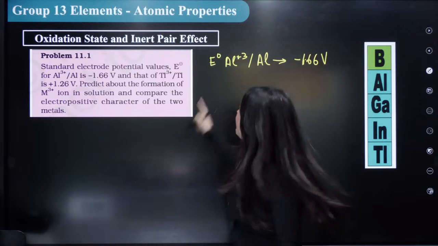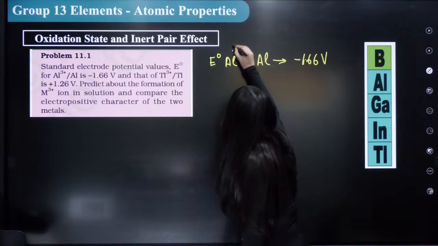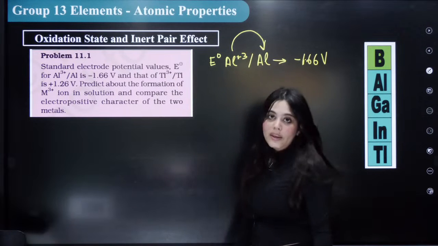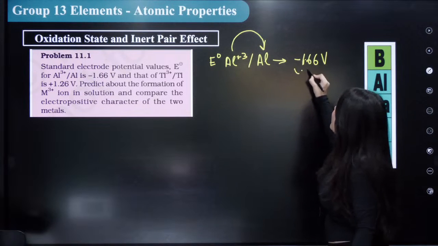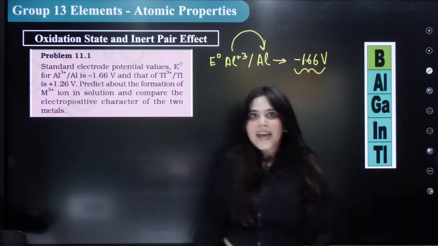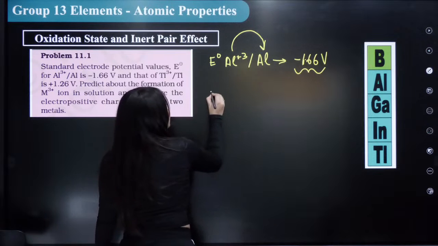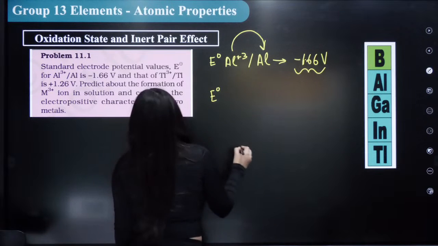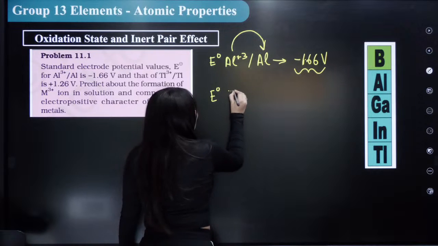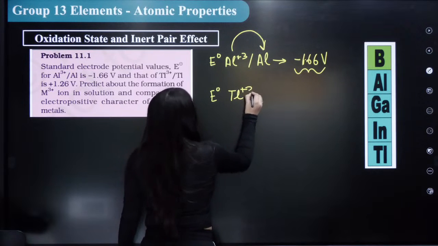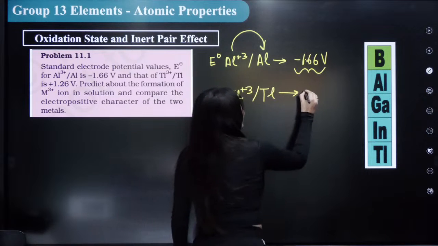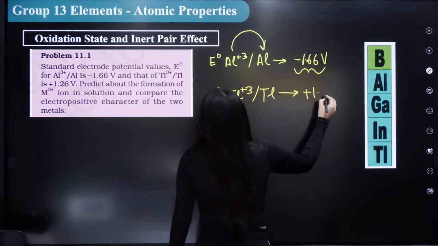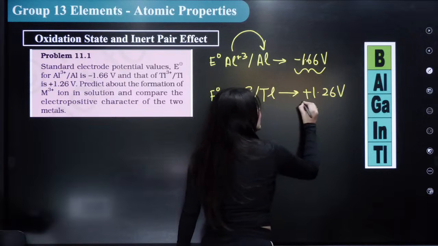So what is happening? When you convert aluminium +3 to aluminium +1, you're converting from +3 to +1. The E naught potential is negative. The other one that is given to you is the E naught potential for thallium. Thallium +3 to thallium is again given to you, which is actually a positive quantity, +1.26 volt.